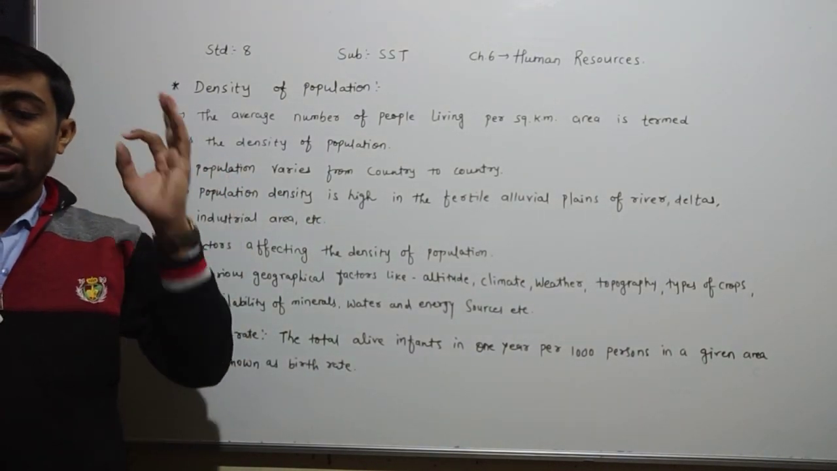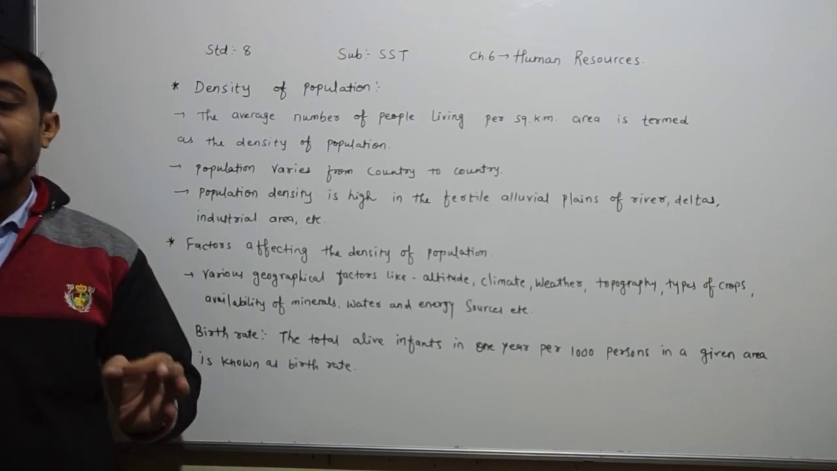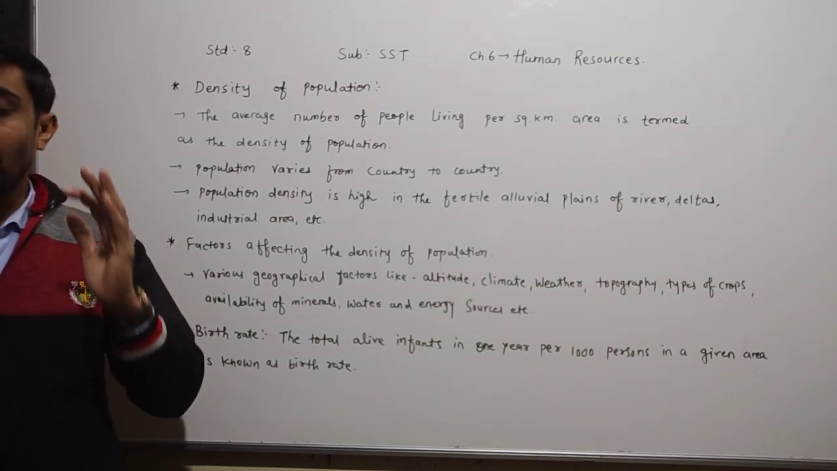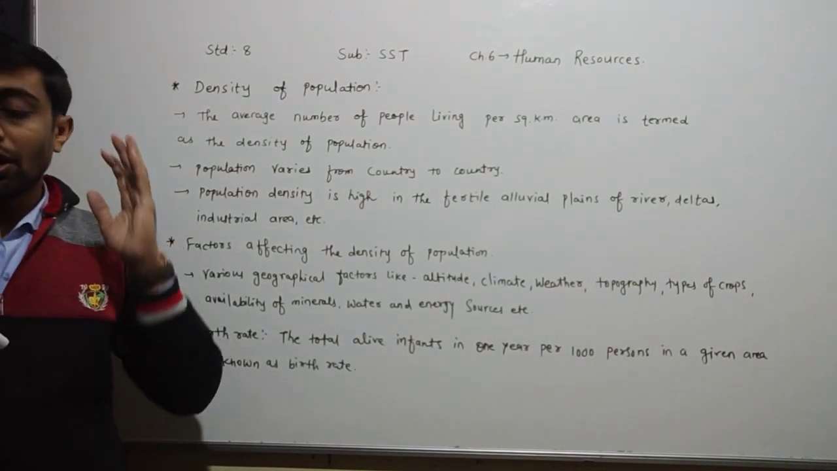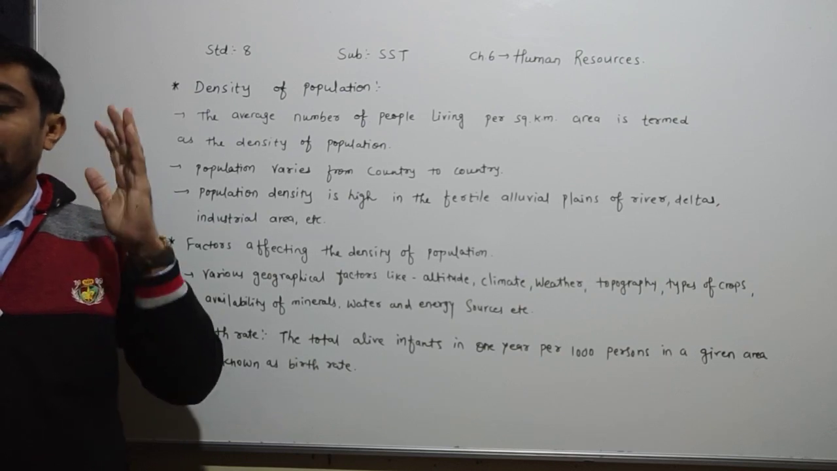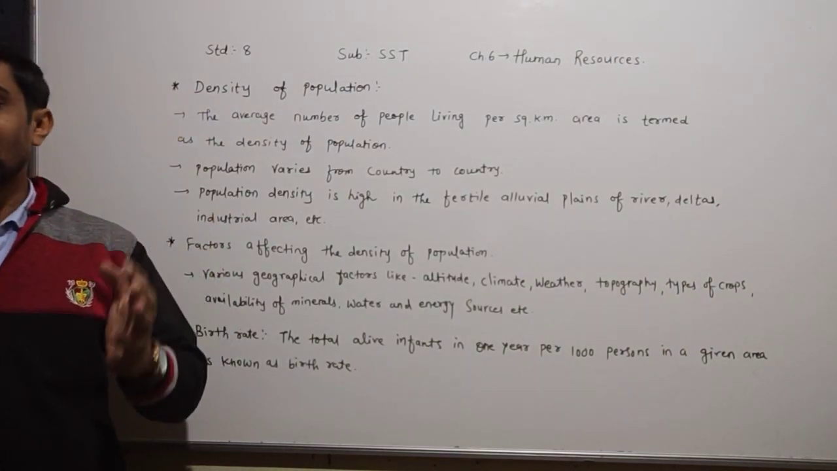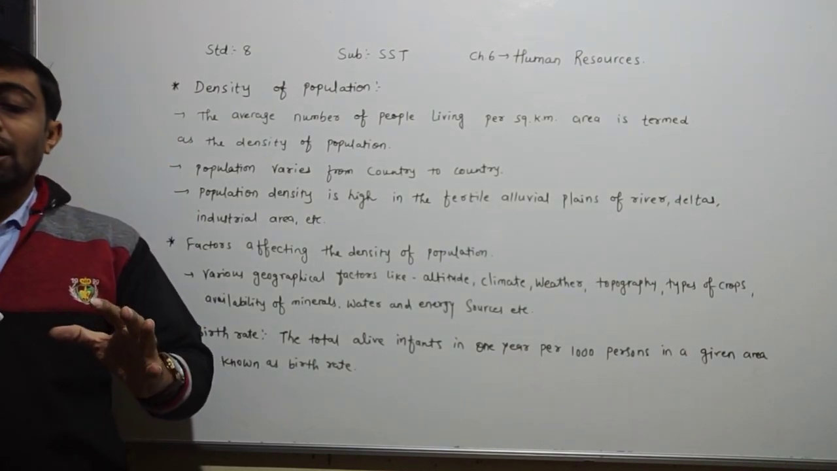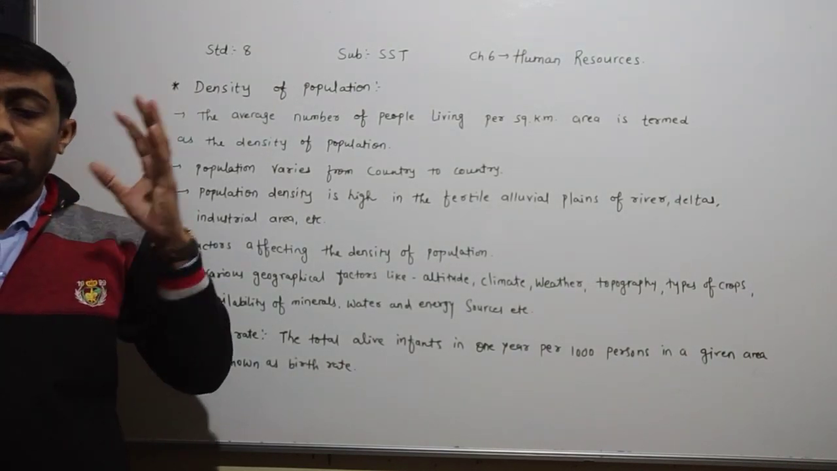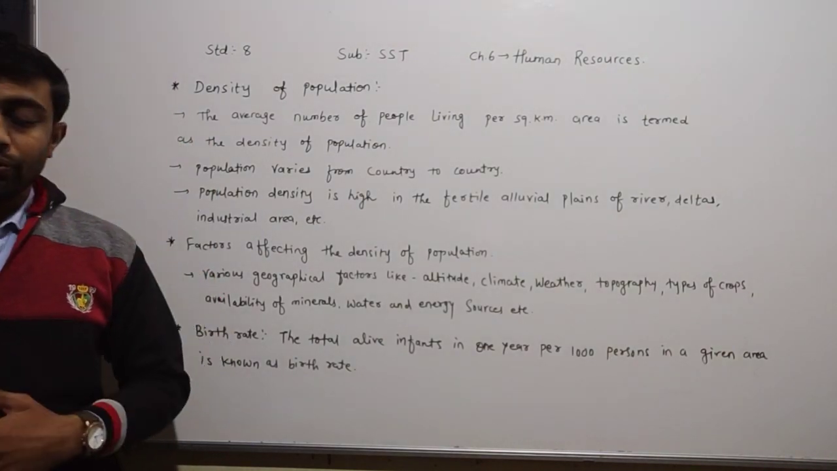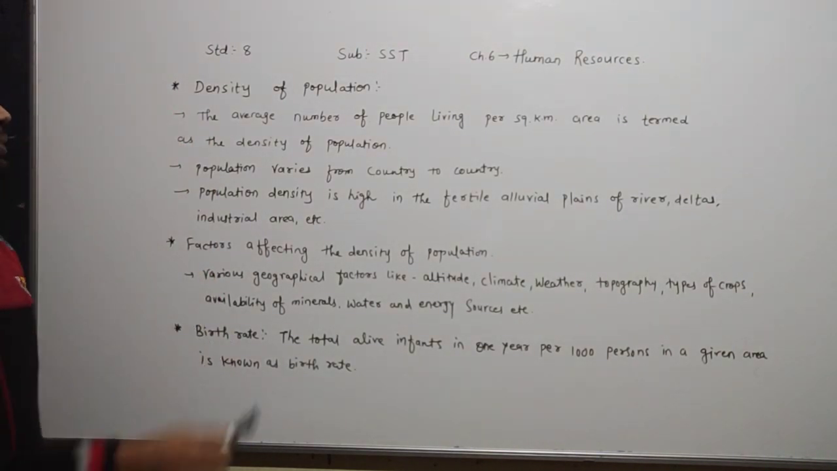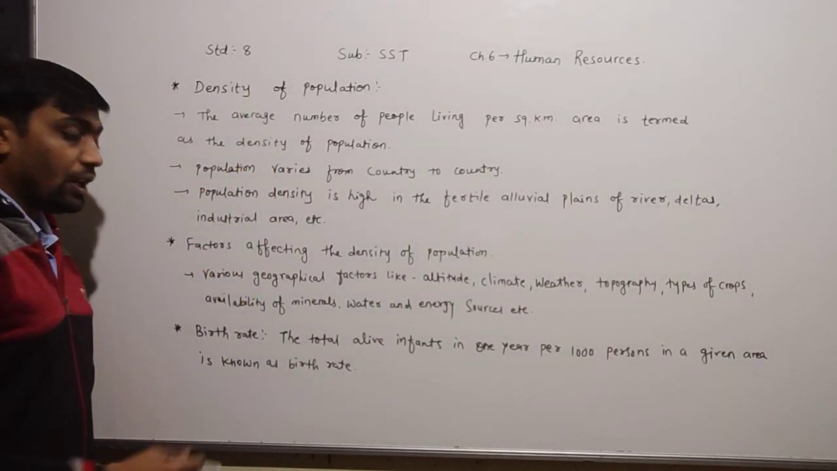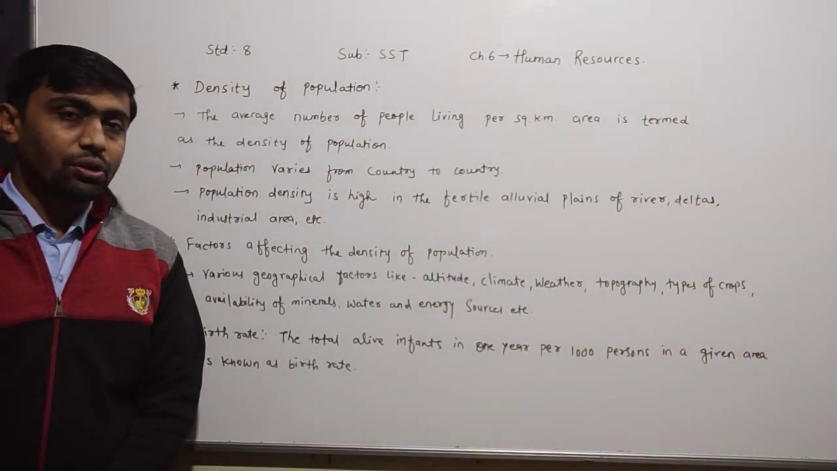In rural areas, the implementation of family planning is much less due to lack of education, lack of health facilities, poverty, unemployment, and ignorance about the means of birth control. These are the reasons why family planning is lesser in rural areas. So, dear children, today we learned about the density of population, other factors affecting the density of population, and the birth rate. Thank you, dear children.